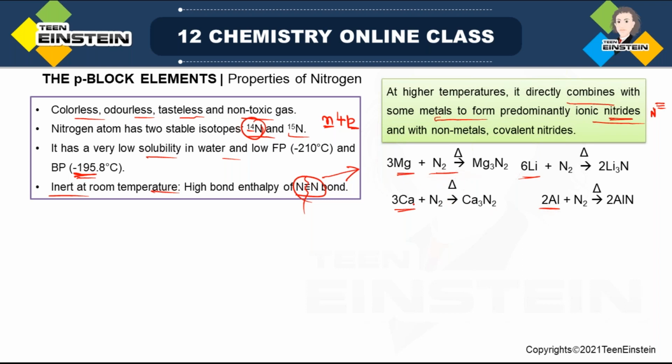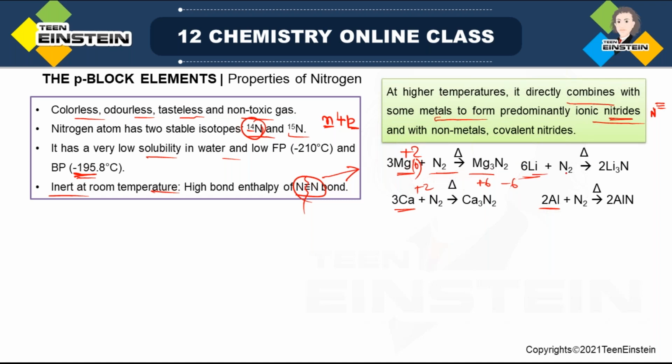Common oxidation state of group 2 metals is +2. So it is +2, it is +2. Here it is 0, but after compound formation, it will be +2 oxidation state. So 3 magnesium means total positive charge is +6, and each nitrogen is carrying -3, that means -3 into 2, total negative charge -6. So as a whole, the molecule is neutral. So this molecule is magnesium nitride, then Ca3N2 calcium nitride.